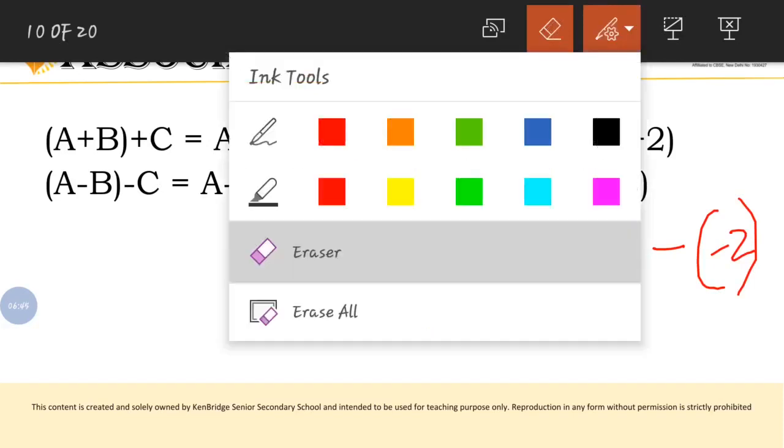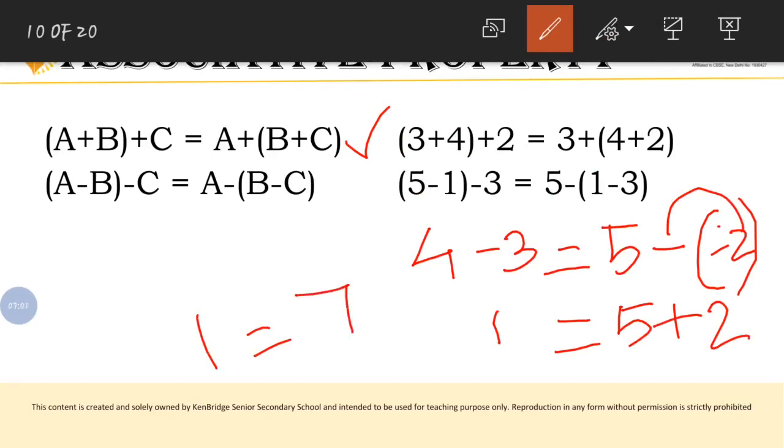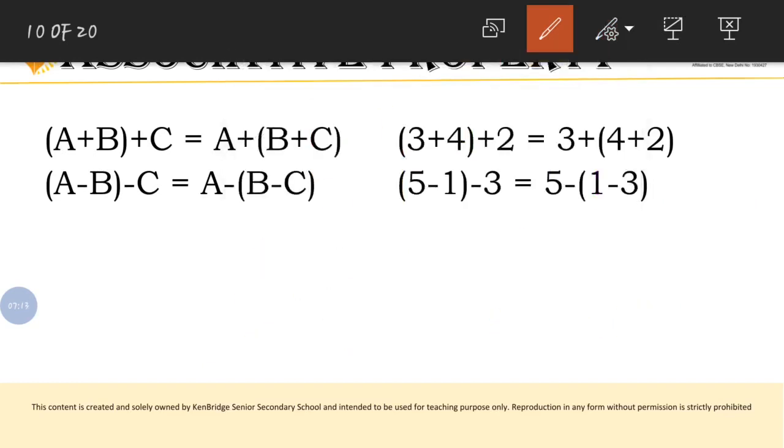Okay, so 4 minus 3, what is the answer? 1. 4 minus 3 will be 1. Here this minus and this minus will change to plus. Okay, so 1 is equal to 5 plus 2, what is the answer? 7. Is the same, 1 and 7? It's not the same. Okay, so this is not satisfied. Subtraction is not satisfied. Okay, so let's move on to the next one.